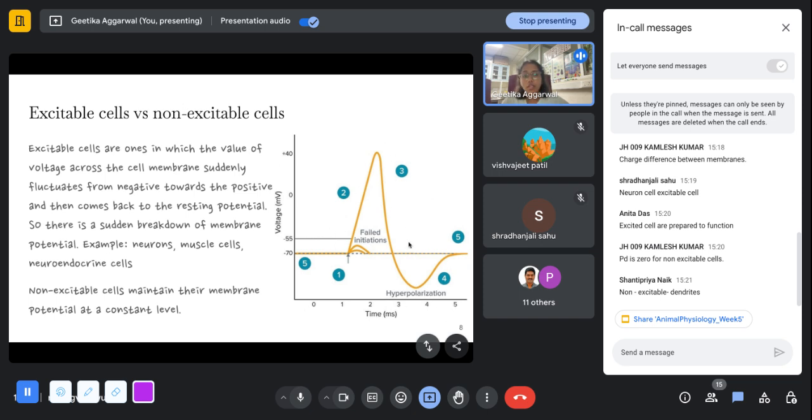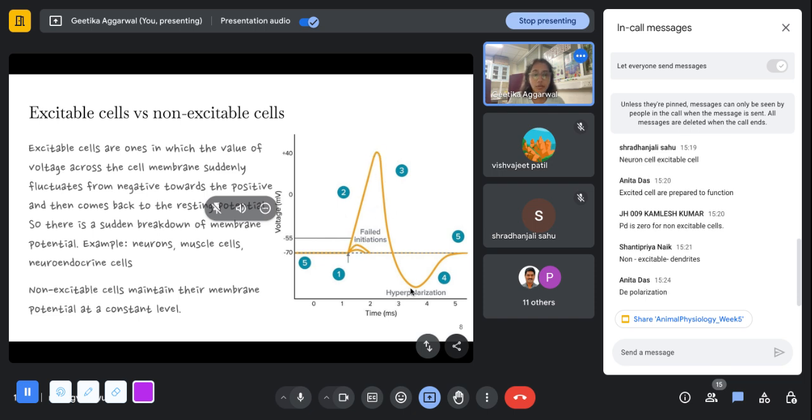So can you tell me what are these other things? What is 2 and what is 3 in this graph? In a graph like this, which shows action potential, you can see that something happens here and the membrane potential starts rising. And as it crosses minus 55, there is nothing stopping it and it goes to a peak and then it comes down. So correct, Anita. Basically, the second step is depolarization.